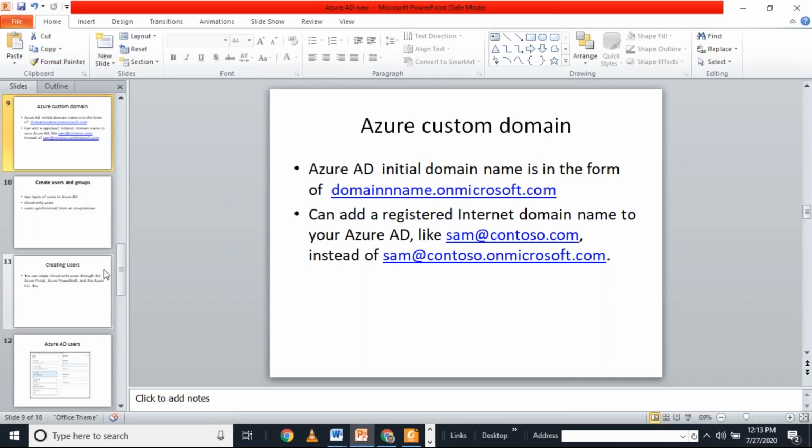Next is the Azure custom domain. Whenever we create a domain in Azure AD, the domain name comes as a subdomain of onmicrosoft.com, like domainname.onmicrosoft.com. Suppose a user like Sam wants to log in using Azure AD. They have to log in as Sam at contacts.onmicrosoft.com. But if they want to log in with their own domain name, Sam at contacts.com, they can configure a custom domain in Azure AD and follow this.